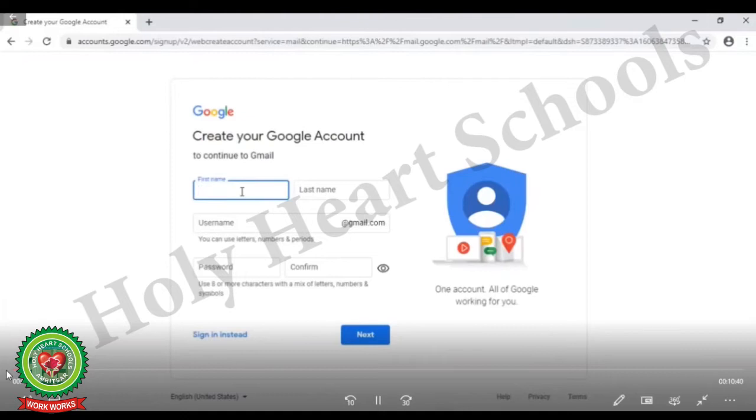Here you will type your first name, that is, I'm going to type here Dev. Last name, your caste. Here I'm going to type Kumar. In username, you have to set the name of your email.